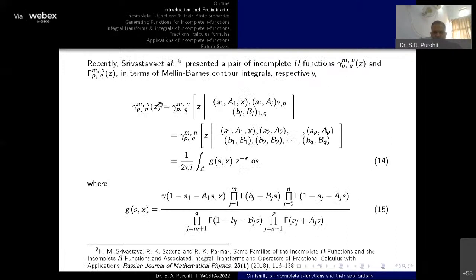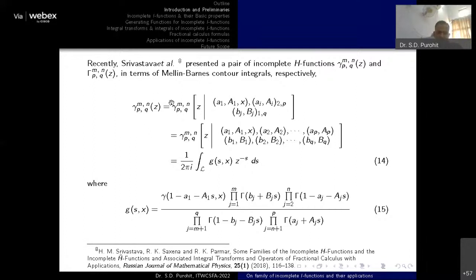Okay. Now recently Srivastava, Parmar and Saxena defined this particular incomplete hypergeometric function for the Fox H function. Here you can see these are the two representations. One is associated with the lower gamma function and another with the upper gamma function.